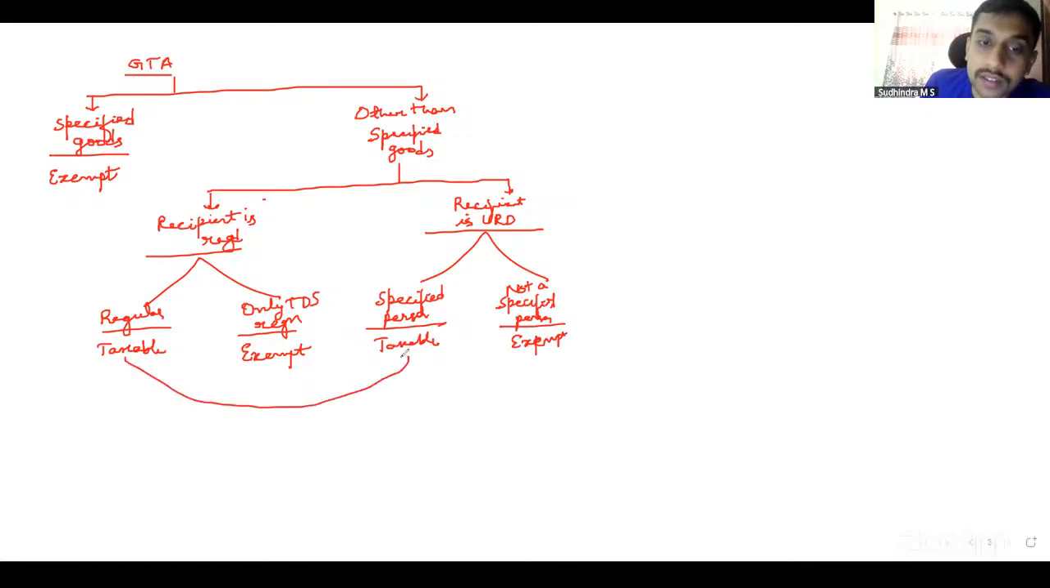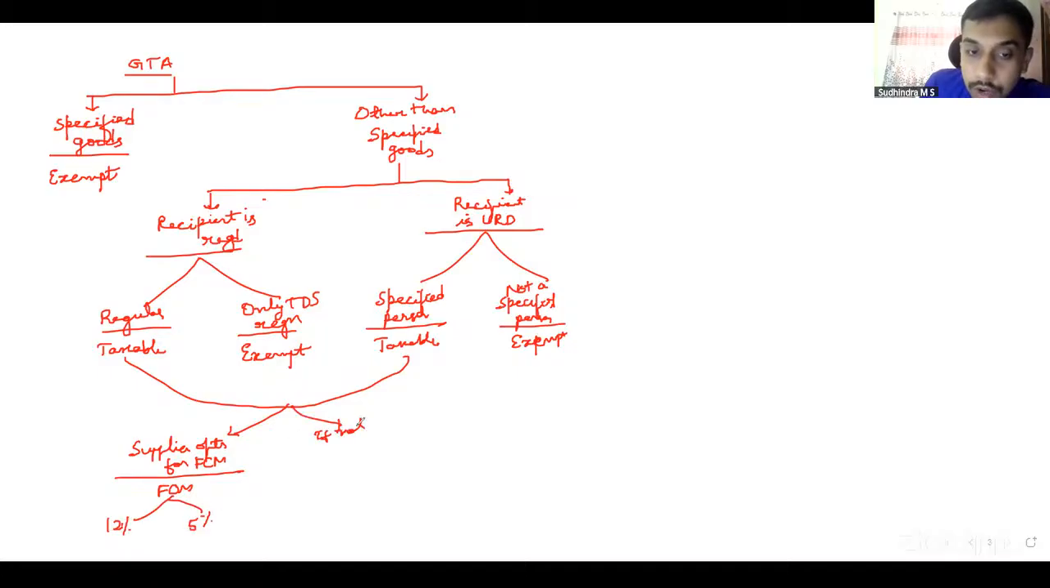When I say it is taxable, if the supplier opts for FCM, then it is forward charge mechanism. They'll have two rates, 12% with ITC, 5% without ITC. If the supplier doesn't opt for FCM, then it comes under RCM, 5% is the tax that we have to pay. Correct? This is about GTA.